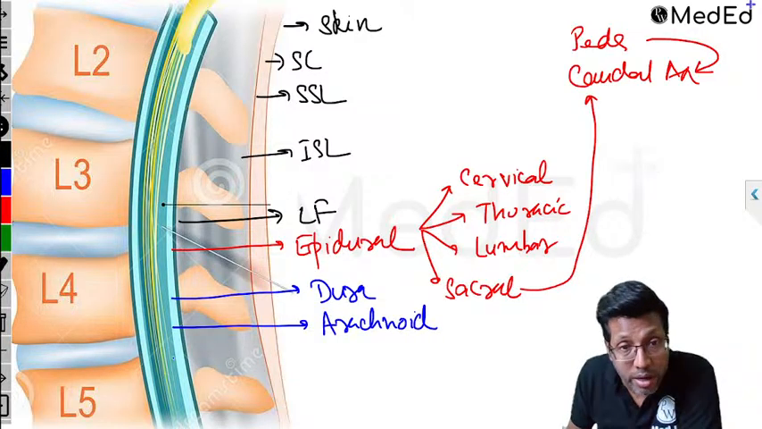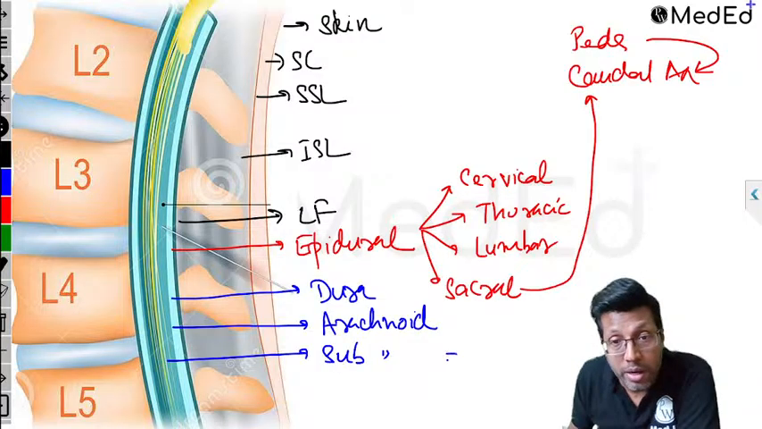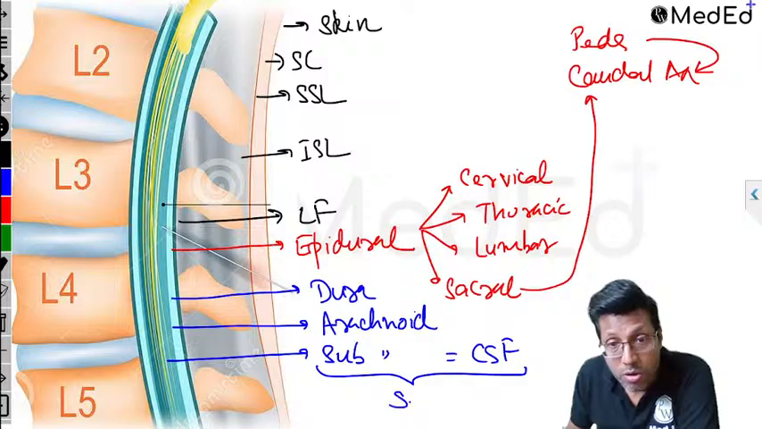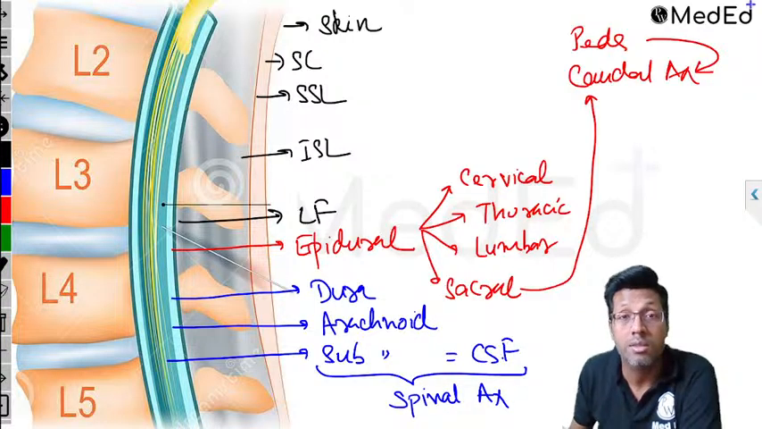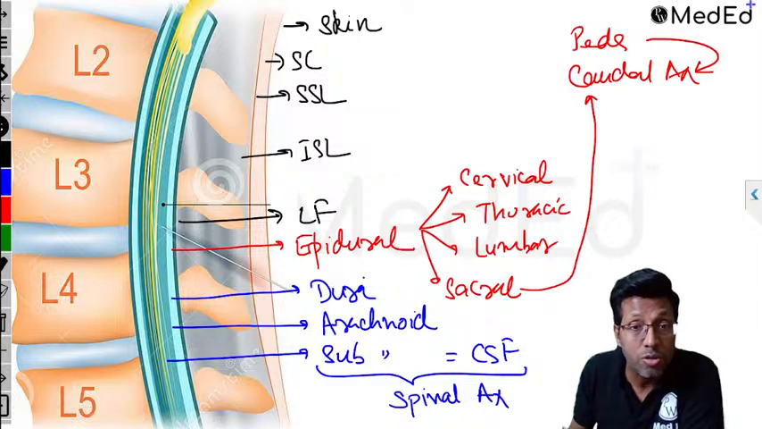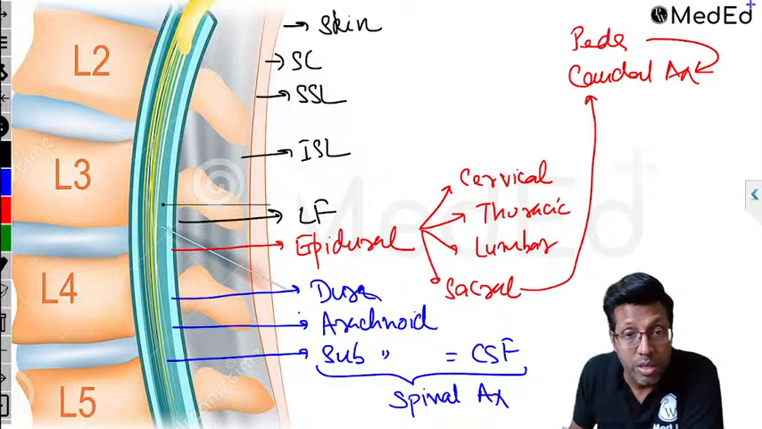And once you puncture the arachnoid, this area which you get becomes subarachnoid, right? And subarachnoid contains CSF. This is where we give spinal anesthesia. So, a simple point, don't make mistakes: spinal anesthesia is given inside the CSF. So the last layer punctured is not dura, but arachnoid. And for epidural, the last layer punctured is ligamentum flavum.